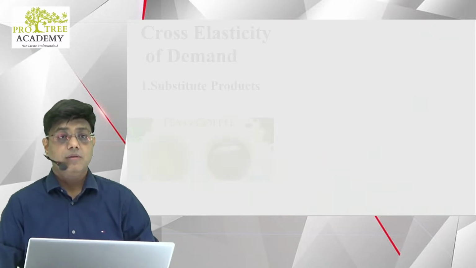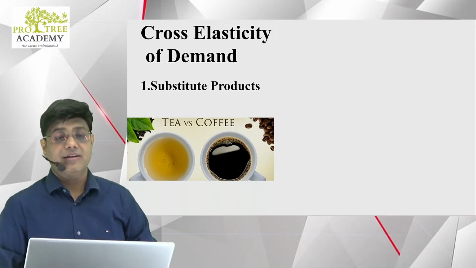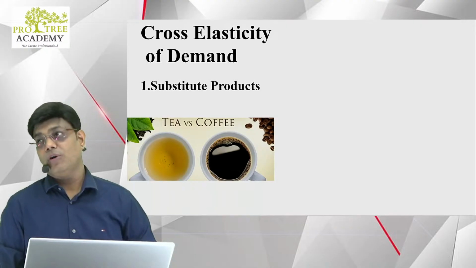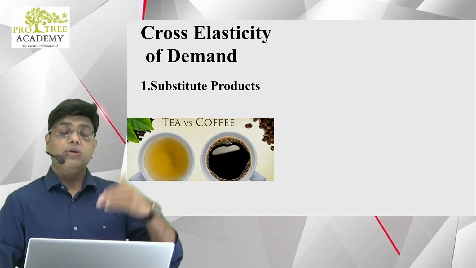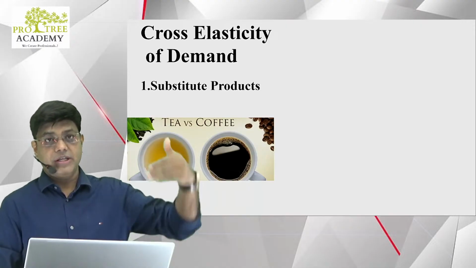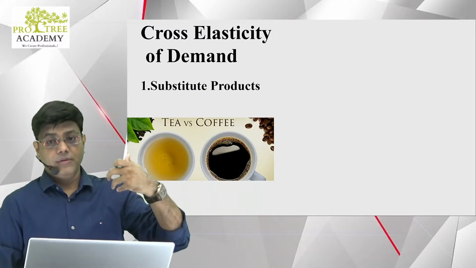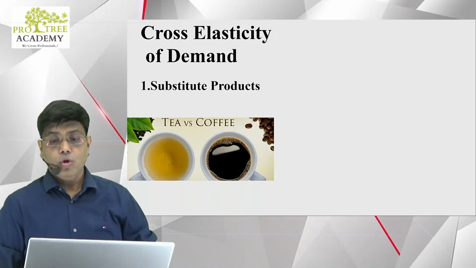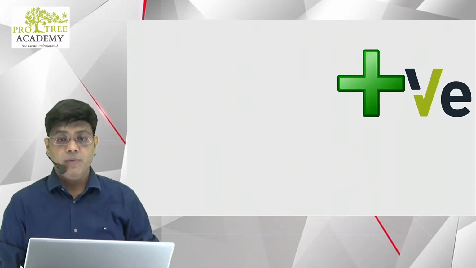So guys, what will happen if the price of tea increases? Suppose coffee is 200 rupees per kg, and now tea also becomes 200 rupees per kg. Will the demand for coffee increase? If the price of a substitute good increases, the demand for our main good also increases. There's a direct relation. Therefore, the relationship would be positive.